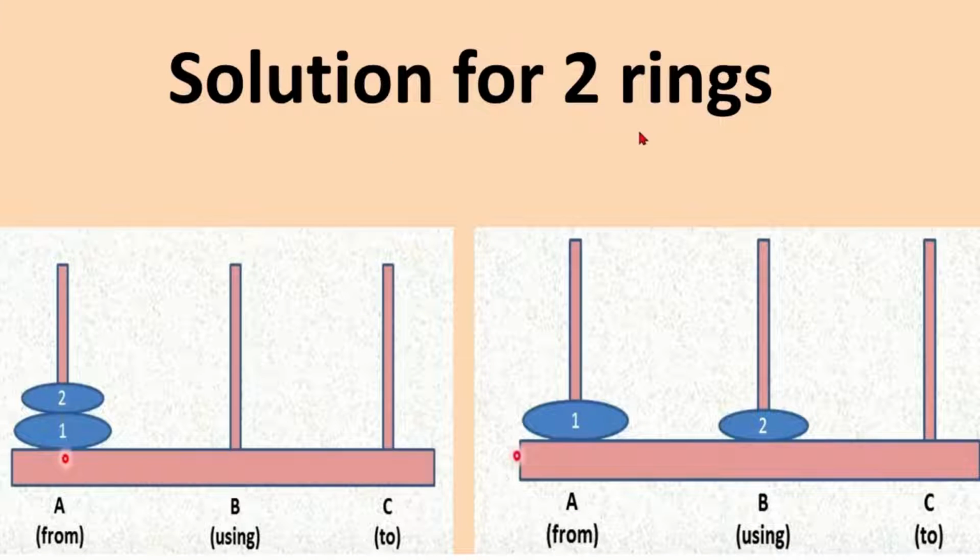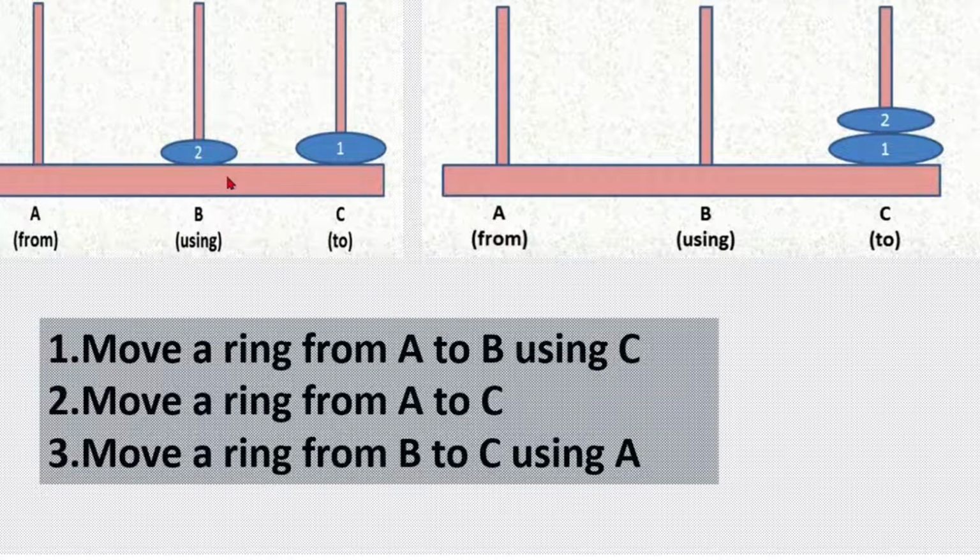Here is the solution for two rings. Move the topmost ring from A to B using C, but B is not the destination tower, it is an auxiliary tower. Now as C is the destination tower, move a ring from A to C. Now move a ring from B to C using A. Now A is an auxiliary tower. Here I am not starting from the source tower, I am starting from B, so I am using the word using here. And finally this is done. So these three steps have to be followed for transferring two rings from tower A to tower C.